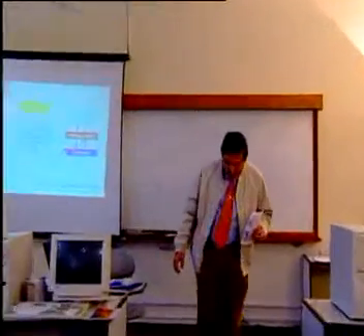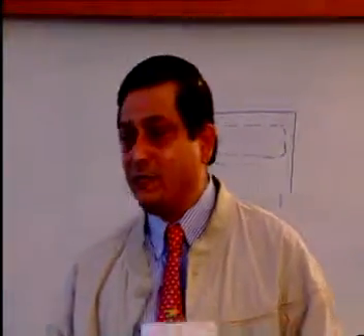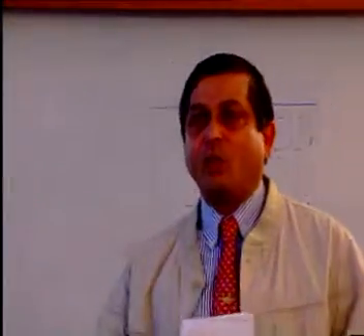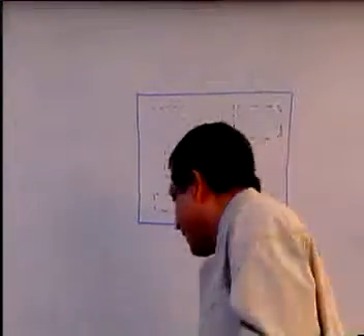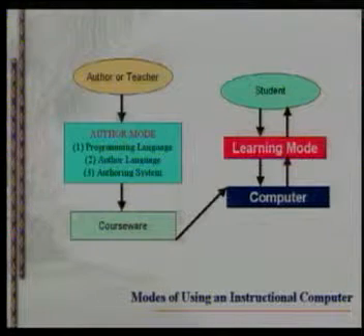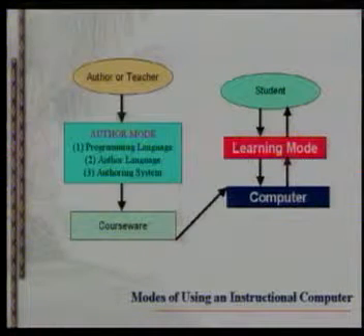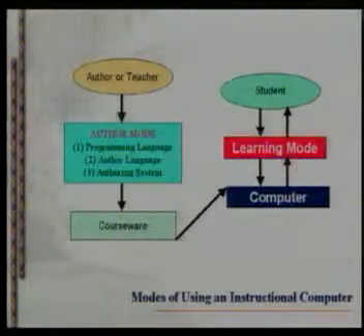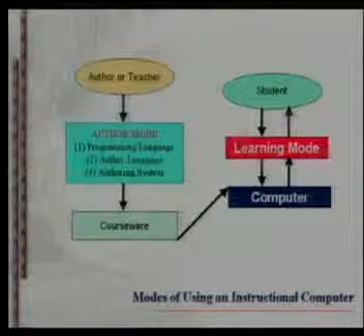The architecture of authoring software is basically of two types. One is called author mode and the other is called learning mode. What is author mode? Author mode is basically when teachers develop the software, like you have done the storyboard, animation, video, all you have collected. Now you are combining these things. What you are doing is developing the software. That is called author mode.